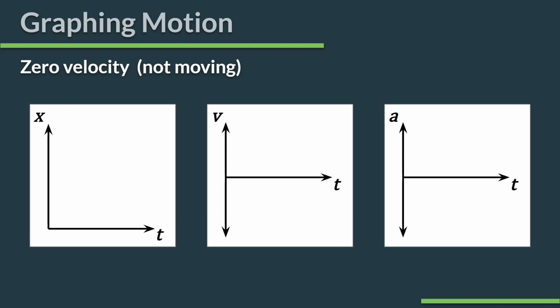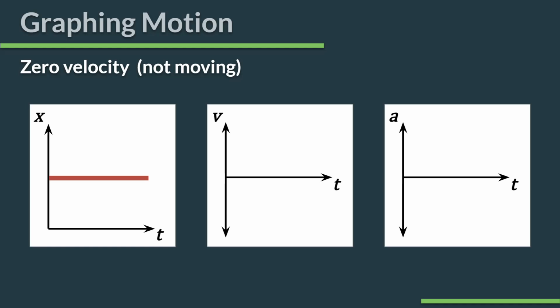All right, so let's talk about drawing graphs. Okay, we've already talked about xt and vt graphs. We're going to add a third graph today, and that is the acceleration time graph. We didn't have to draw those in the last unit because we didn't have acceleration, but now we do. So we're going to go over pretty much every possible scenario that you could be asked to graph, starting with something that's not moving. Okay, we already know what something that's not moving looks like. We did this in the last unit.